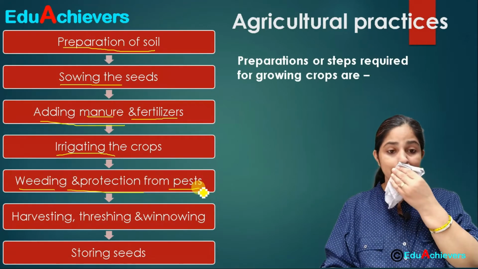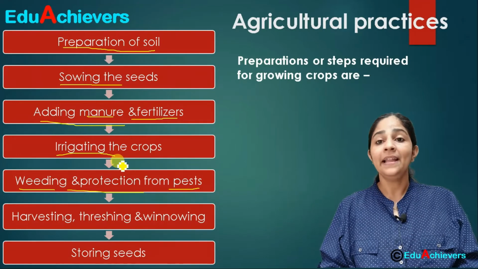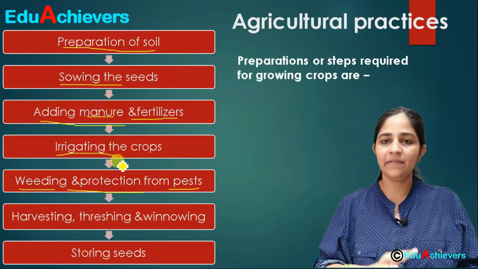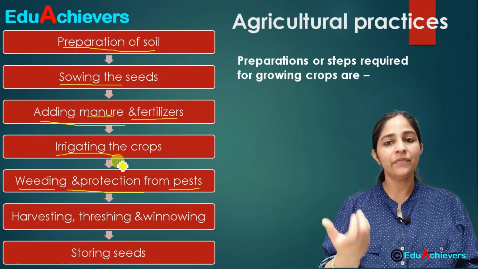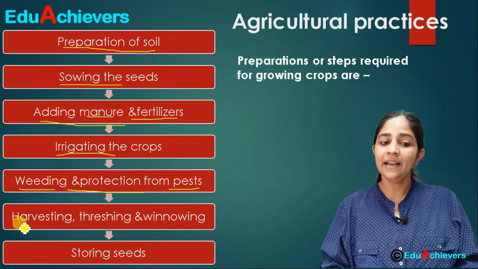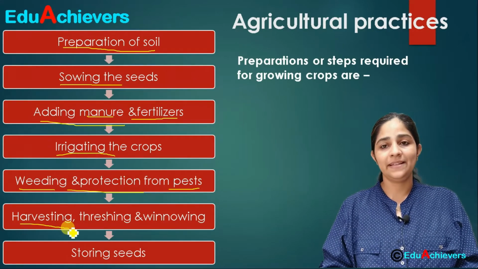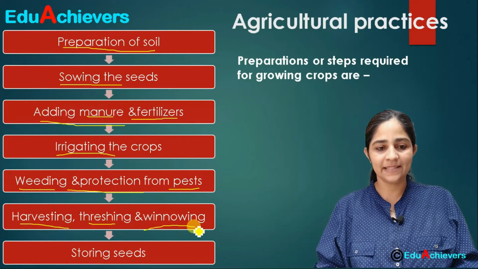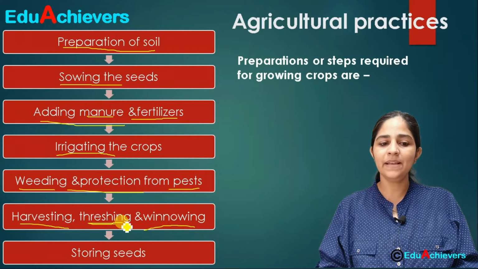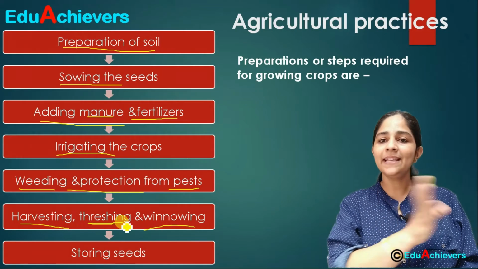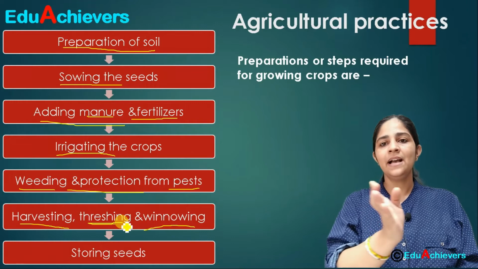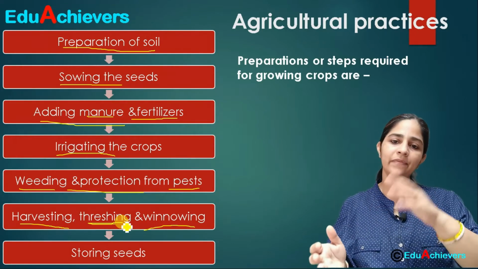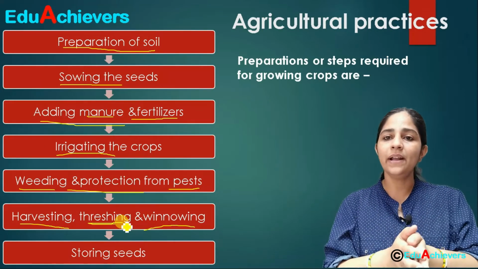Once the crop has matured, it has developed a good amount of fruits and seeds, correct? Then it is harvested. That means cut from the field. The next step is threshing and winnowing. Threshing means when the stalk and the seeds are separated, like the wheat seeds are separated from the whole plant. That is called threshing.